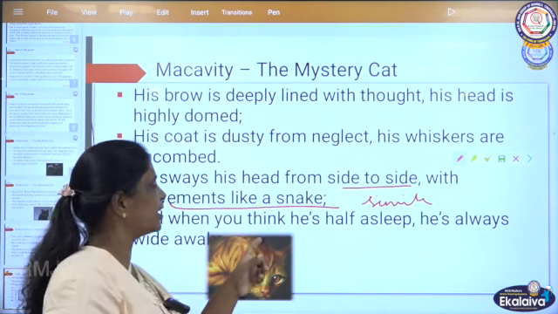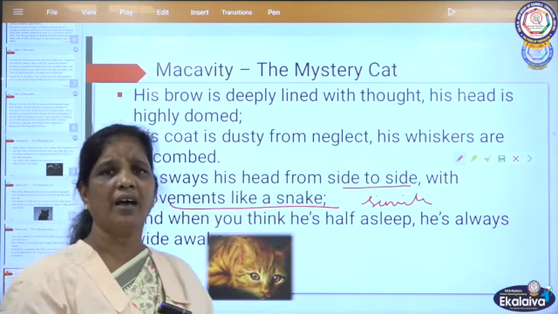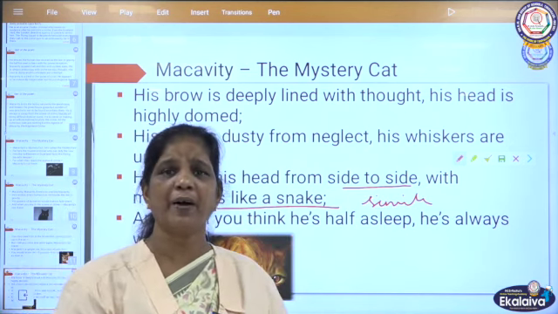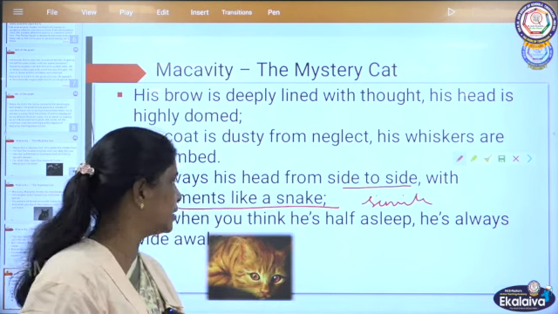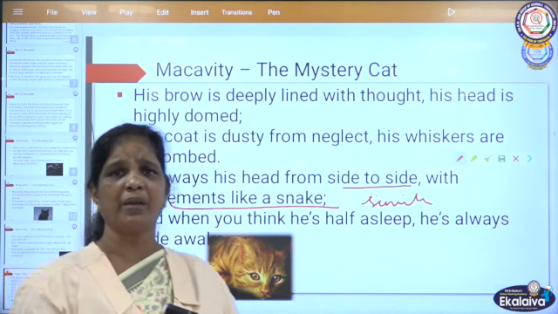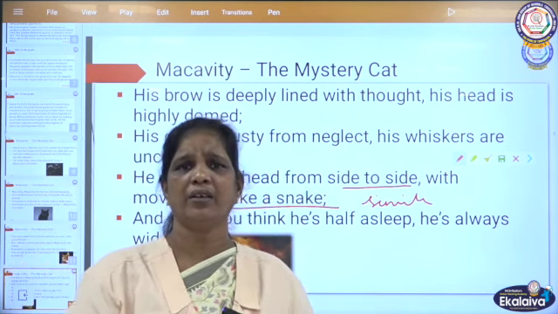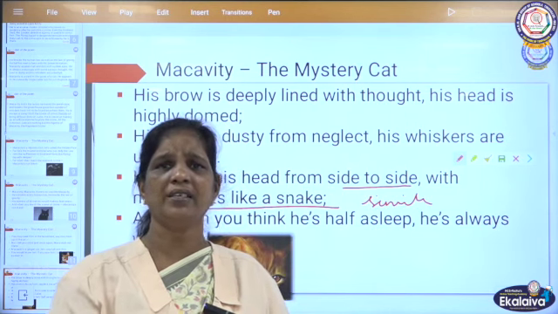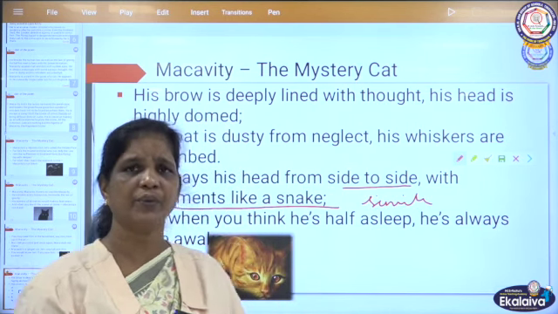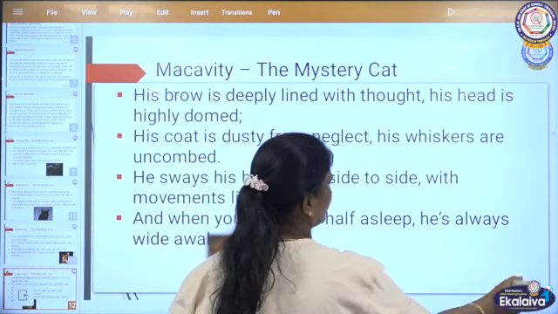And when you think he is half asleep, sometimes you will be thinking that this Macavity is asleep, half asleep, but he is always wide awake. We will be thinking it is sleeping, but it will be wide awake. It will be watching and listening to what is happening. So it is very clear, children. Okay, we will move to the next stanza.